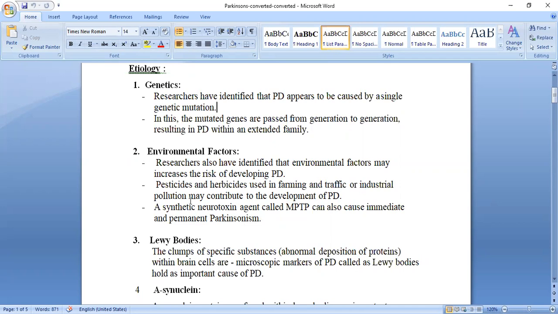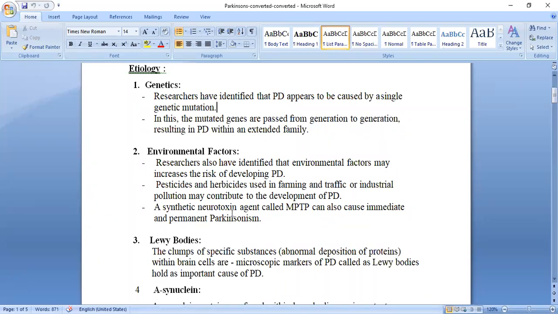So one cause is pesticides and herbicides used in farming, and another environmental factor is pollution, which may be traffic, industrial, or chemical pollution. That may lead to Parkinson disease.